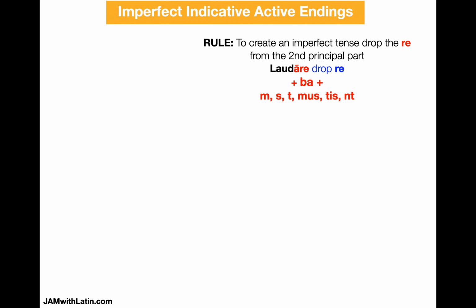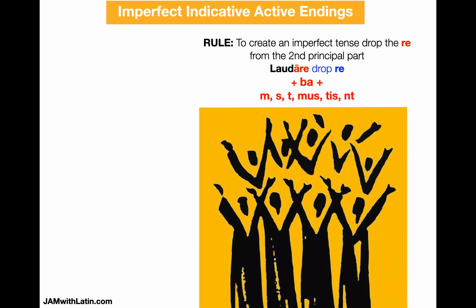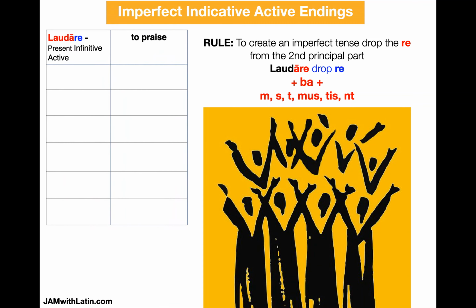To create an imperfect tense, we're going to drop the re from the second principal part, laudare, and we're going to add ba, and then we're going to add m, s, t, mus, tis, nt. And this means to praise. Laudare, to praise. And laudare is the present infinitive active, and it's where we get our stem from. So here's our stem, lauda, and the ending, laudabam.